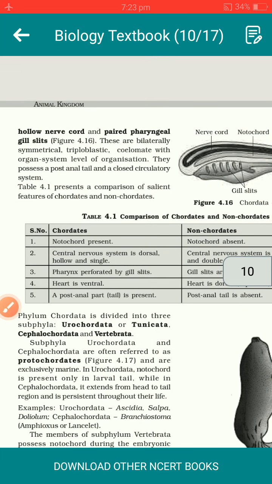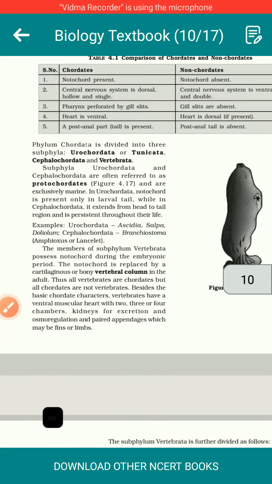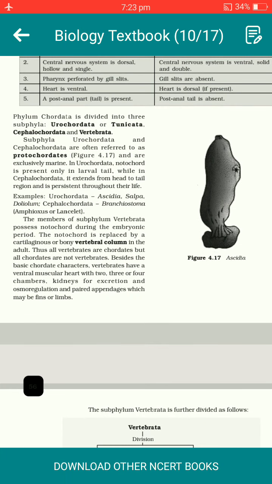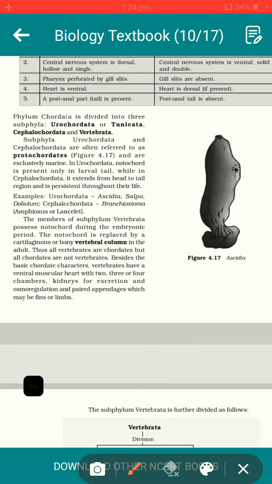These are fundamental differences. Now, for their classification, they have been classified into three subphyla: Urochordata or Tunicata, Cephalochordata, and Vertebrata. Now let us begin the discussion in a detailed manner. What you see over here is the classification of the phylum Chordata. The first subphylum of Chordata is Urochordata or Tunicata. They are also known as tunicates or urochordates. Second is Cephalochordata, and third is Vertebrata.